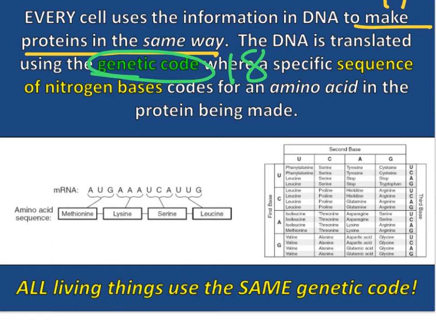So because they're all considered living things, they have those 4 letters that code for their DNA: A, T, G, C. That genetic code, all that means is that it has those 4 letters. A, T, G, and C. All living things use the same genetic code.